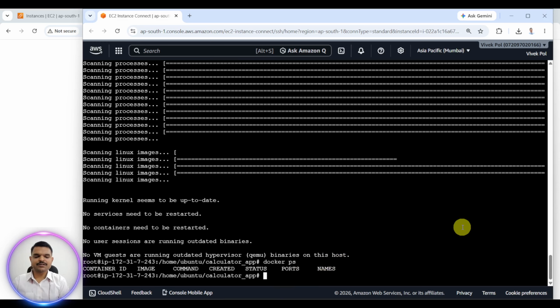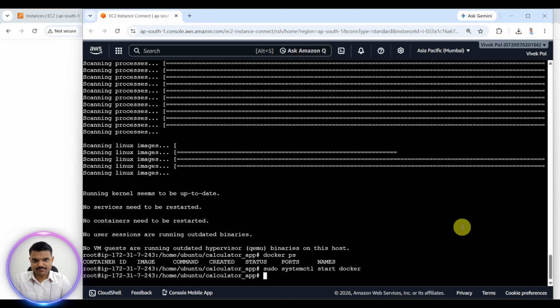First of all, we have to start the Docker: sudo systemctl start docker. Hit enter.